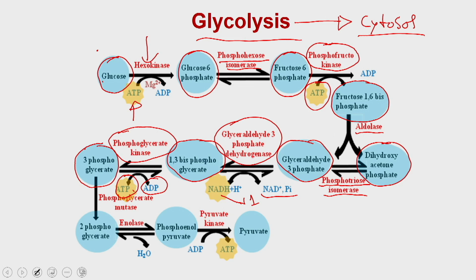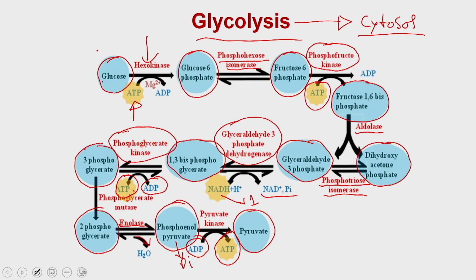This is actually just the change in position of the phosphate within the molecule, and then from this molecule you are generating the phosphoenol pyruvate. This is a dehydration reaction where you have a loss of water, and the enzyme name is enolase. Then phosphoenol pyruvate is converted into the pyruvate, which means again you are going to lose another phosphate molecule, and this phosphate molecule is received by the ADP to generate the ATP.